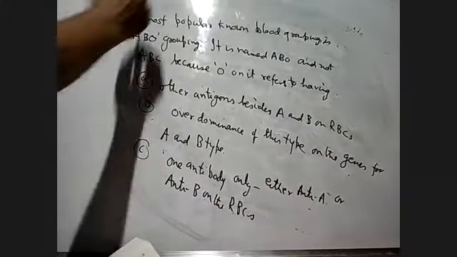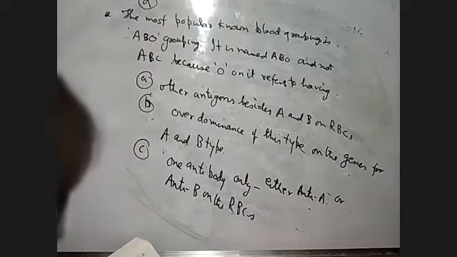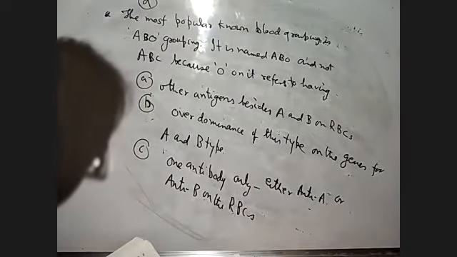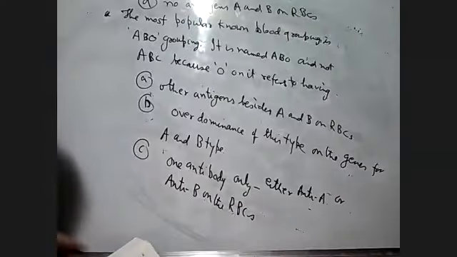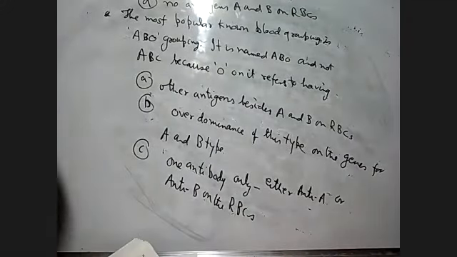And option D: no antigens A and B on RBCs. So this is the question here.